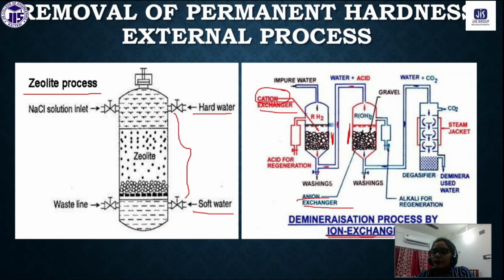After all, whatever water we are getting from this outlet is free from any type of cations and any type of anions. So this ion exchange resin we can also use for removal of our permanent hardness. Understand? So these are the three types of external processes we can use for the removal of permanent hardness.